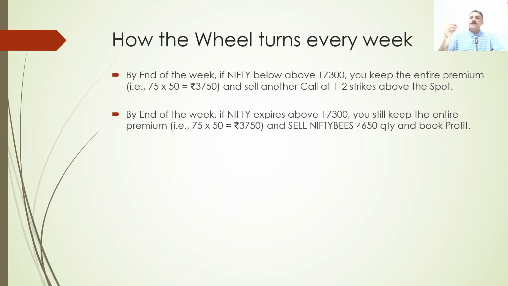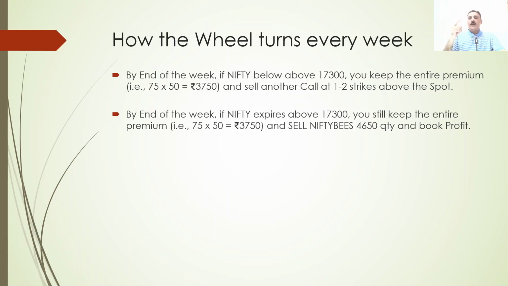Say the market expired at 17,400. You will sell your Nifty BeES at 17,400. When did you purchase it? You purchased it at 17,200. Now the market is at 17,400. So you have a 200 point gain on the index.